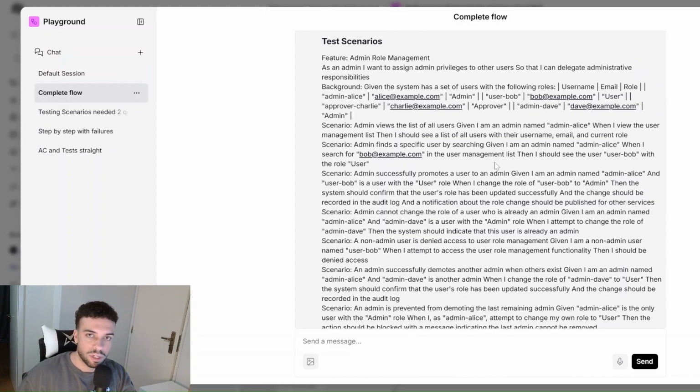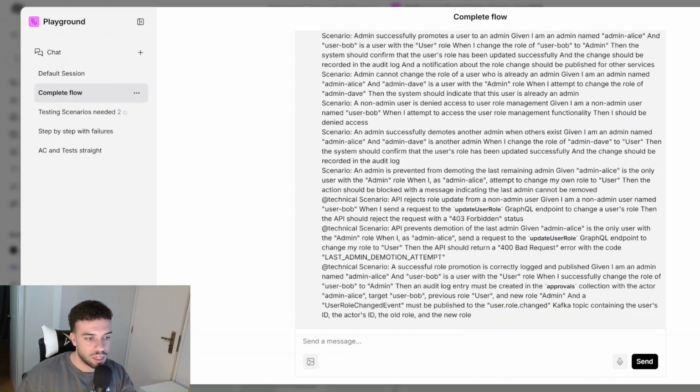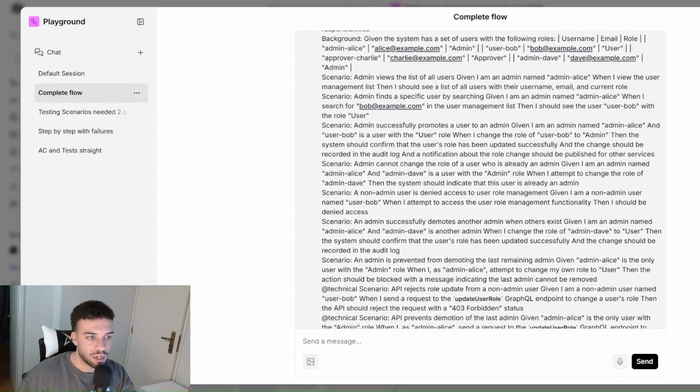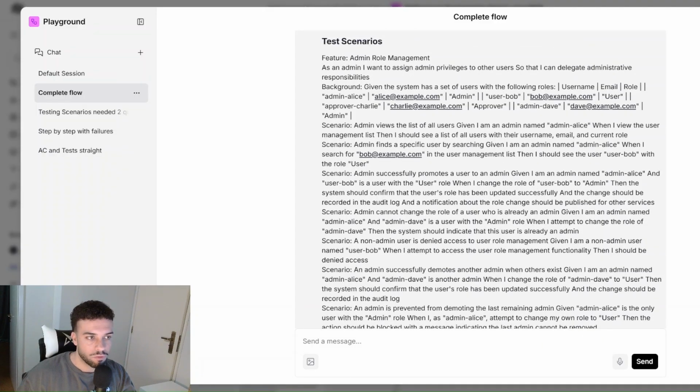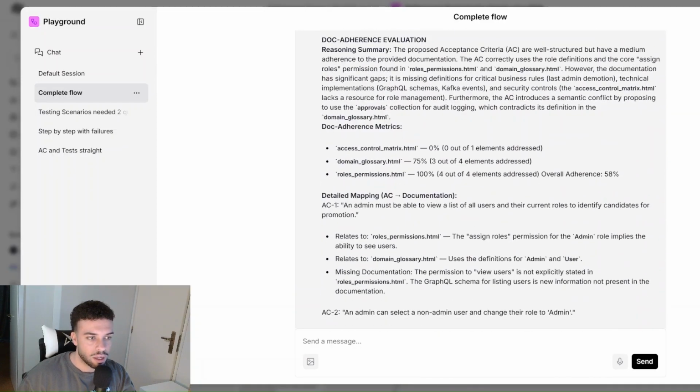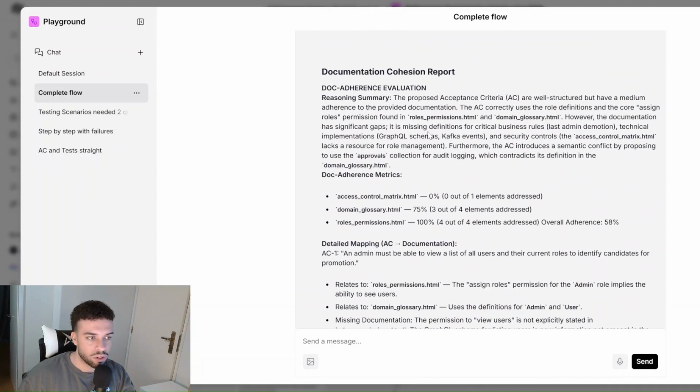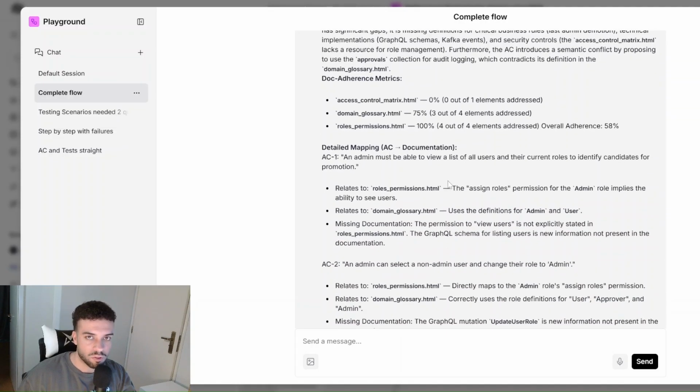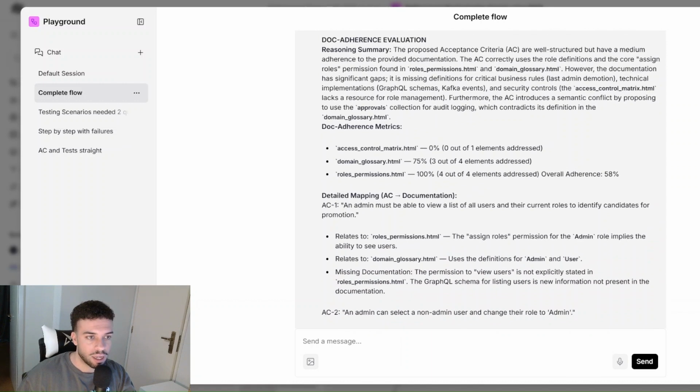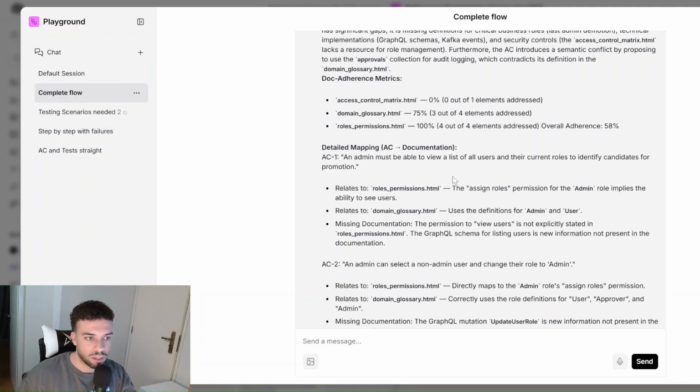And then it outputted the testing scenarios. You can see that for the testing scenarios, it didn't have a really good view of it, but I will show you what I've done later. And then there is the documentation cohesion report. Documentation cohesion, again, points out how many elements from your documentation were actually used when you were creating the acceptance criteria and defining them, and how you can add more into your documentation to make sure you keep track of the new